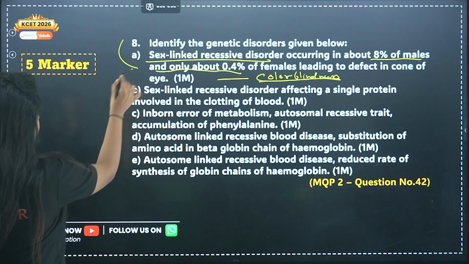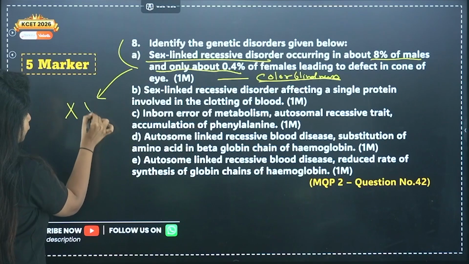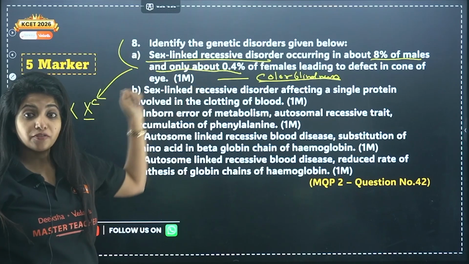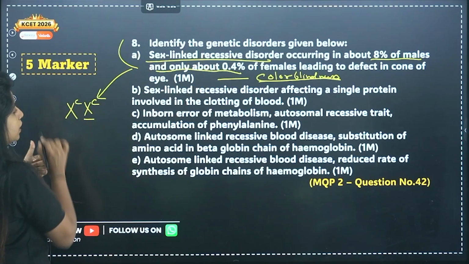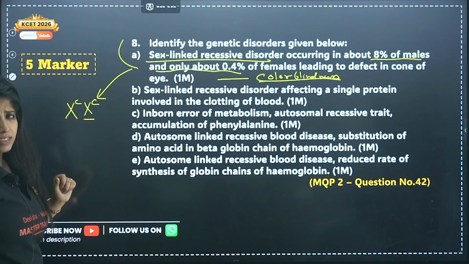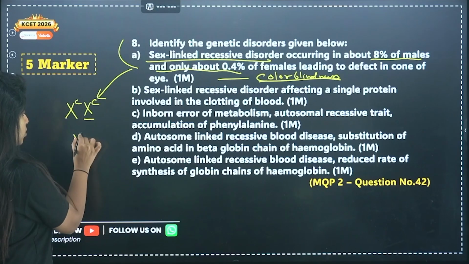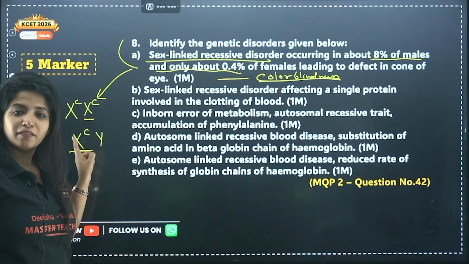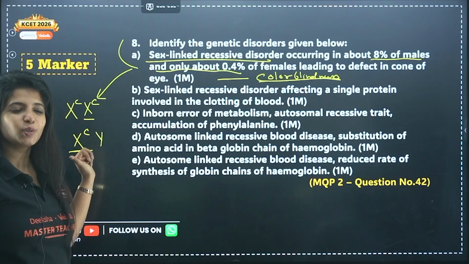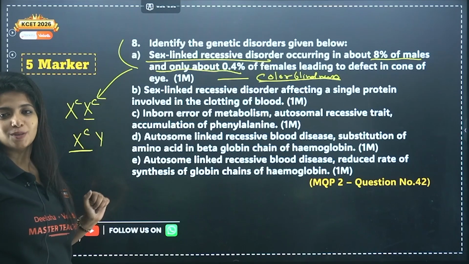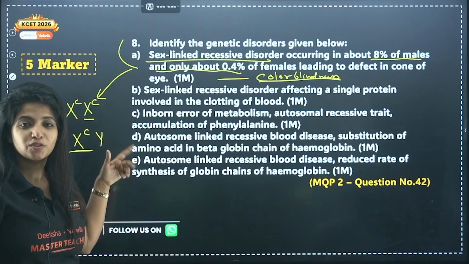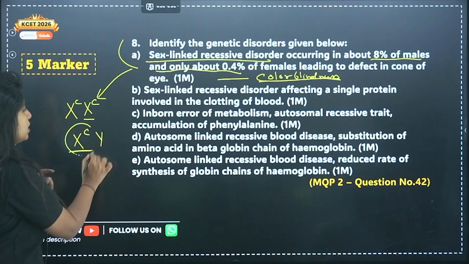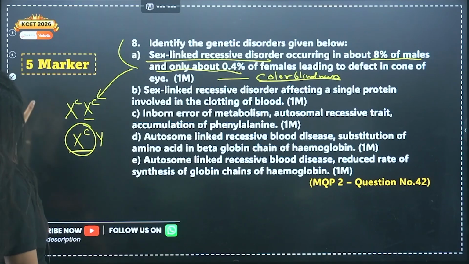Now, in the case of a female, suppose one gene is affected. It's a recessive disorder. Do you think the female will be affected? No. Both the genes have to be affected, and in that case she will be colorblind. In the case of males, if only one chromosome is affected, still that person will have the disease. Why? Because there is only one X chromosome, and no other X chromosome to overshadow the effect.